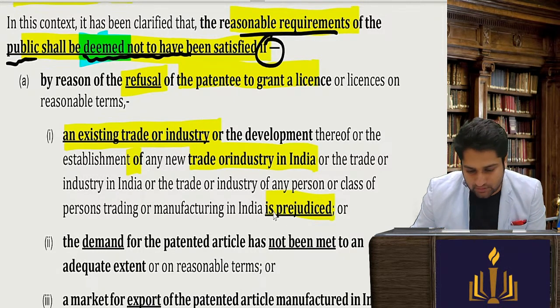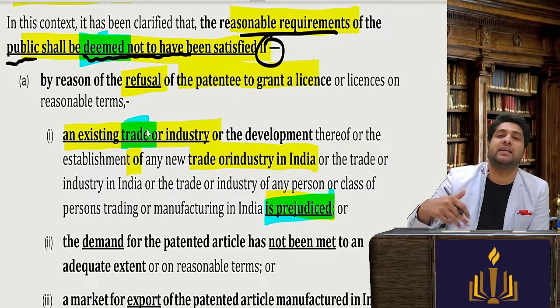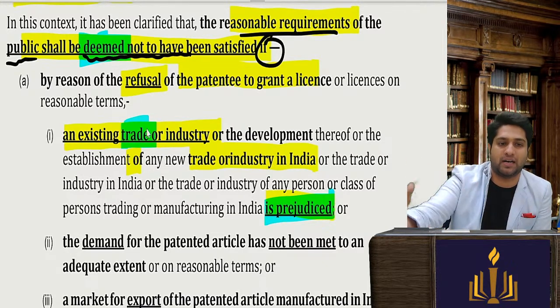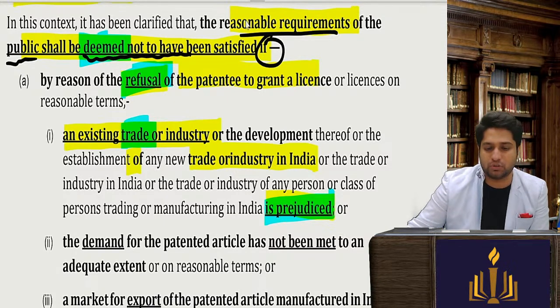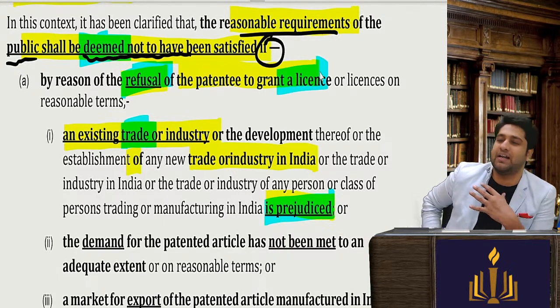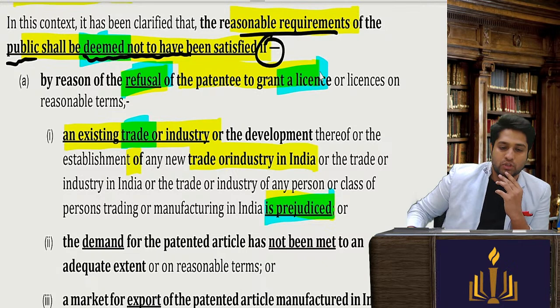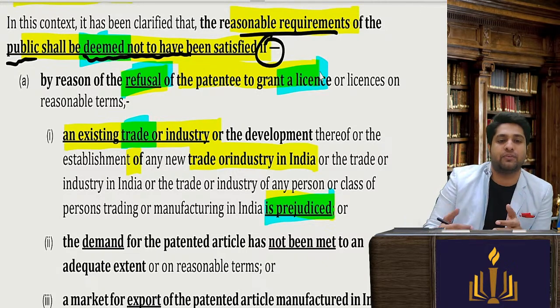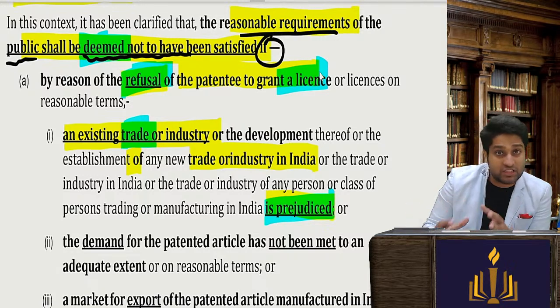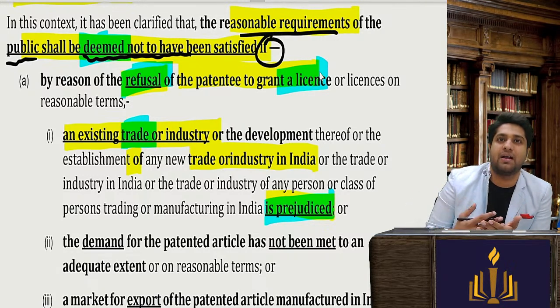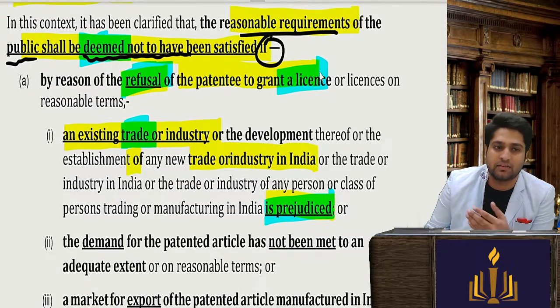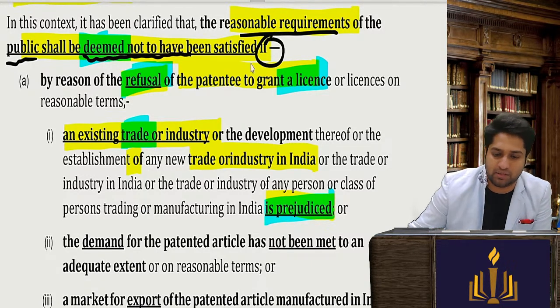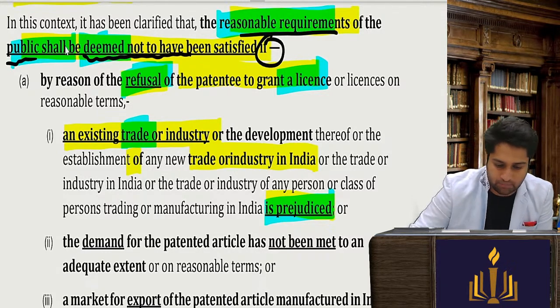Let's say I'm the inventor, I say I won't give, go do whatever you want. If by my refusal the industry is getting prejudiced, meaning harmed, then it will be deemed that the reasonable requirements of the public are not met.